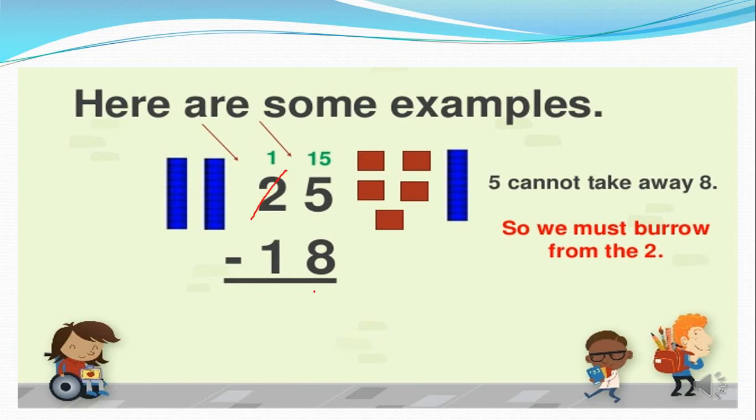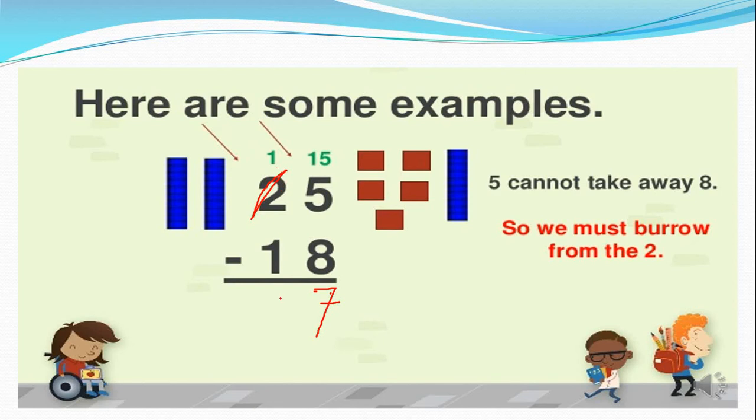And what am I writing here? 7. Understood? 15 minus 8 is 7, and I am cutting this digit. So 1 and 1, 2, like that. What are we taking here? Borrow from the 2. So cut the 2 and make it the smaller number, 1.